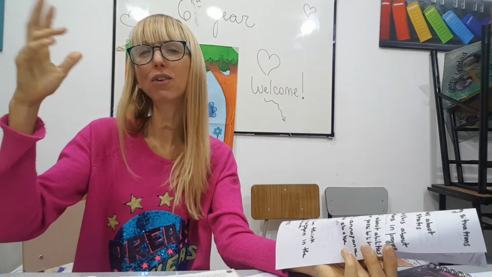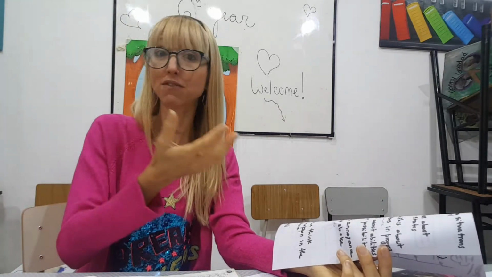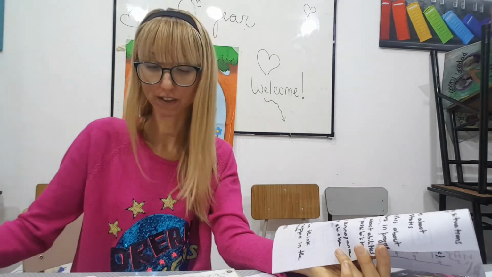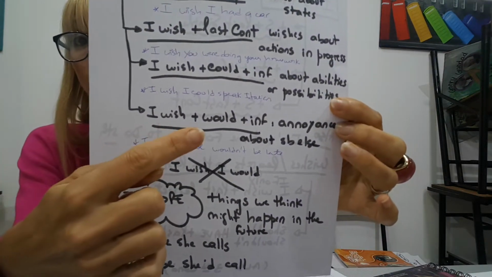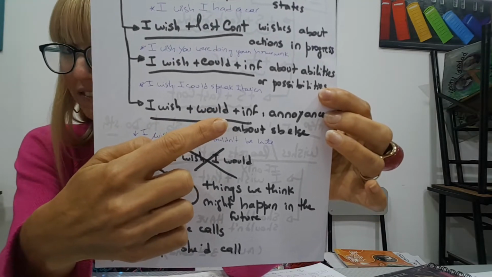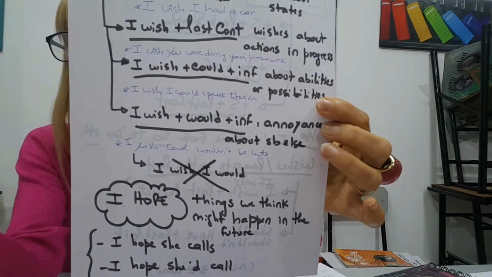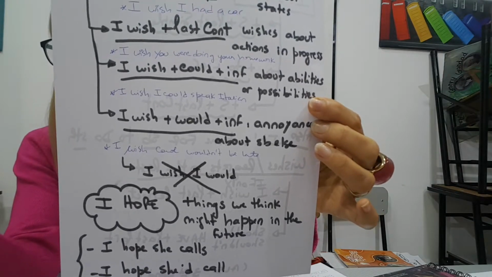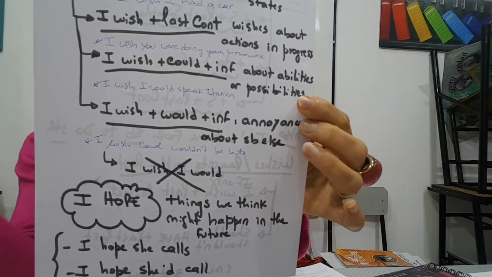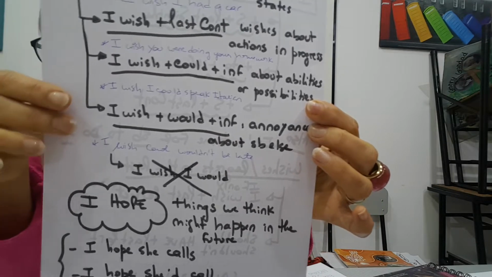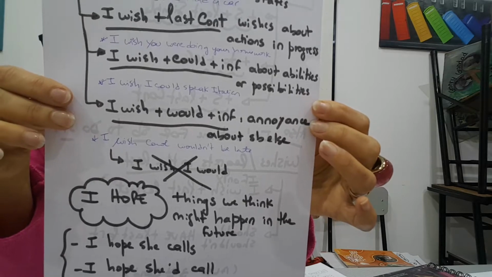Sometimes it's difficult to think of the past, and we are not speaking of the past. But in English we use the past for the subjunctive form. So we use the past to talk about unreal situations. That's why. And finally, we use I wish, would, and infinitive, and this is when we speak about a regret or a wish in the present about another person, to refer to something that annoys us about another person. That's why I wrote annoyance about somebody else.